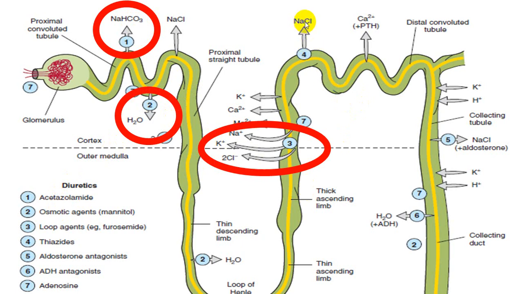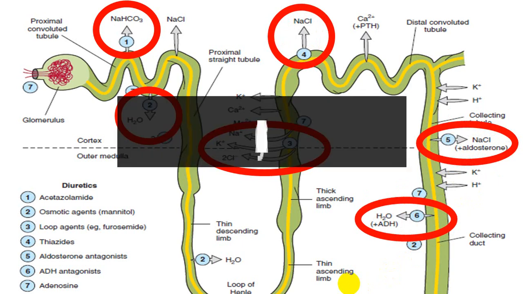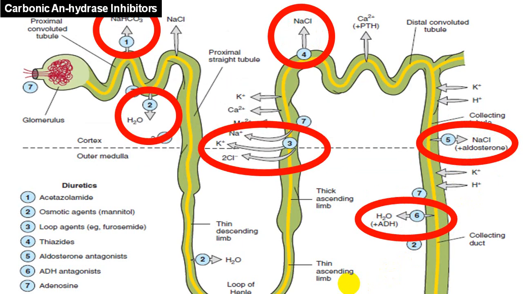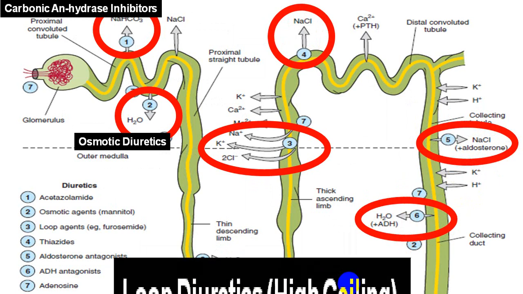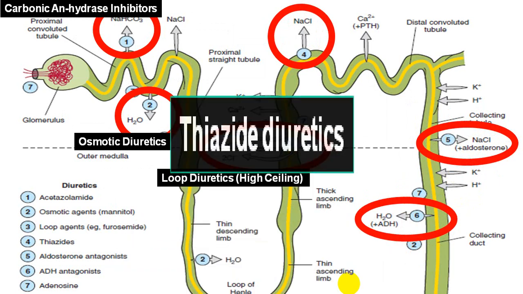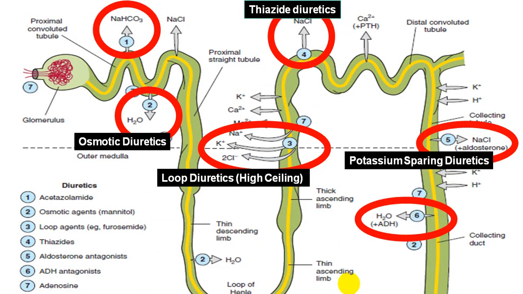This will be acting at the sodium and chloride reabsorption, and this will be potassium exchange. So carbonic anhydrase, osmotic diuretics, loop diuretics, thiazide diuretics, potassium sparing diuretics, and what we call mannitol.